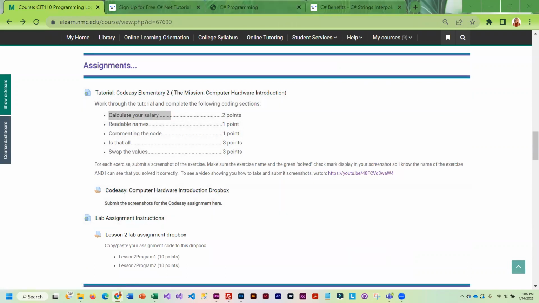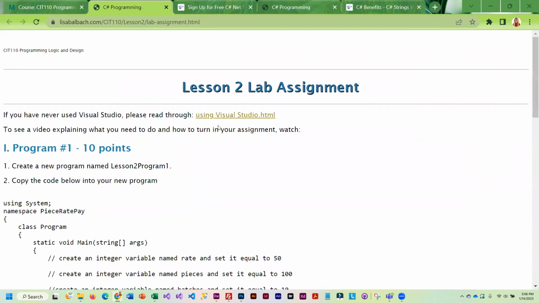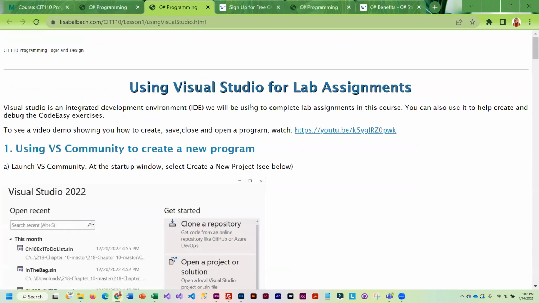The other part of your assignment is we are starting lab assignments this week. And so the lab assignments, you're going to be submitting to the Dropbox, but you're going to be submitting your actual code. So you're going to want to use Visual Studio for this. And there are directions on Visual Studio here. These are the same directions that were in lesson 1.